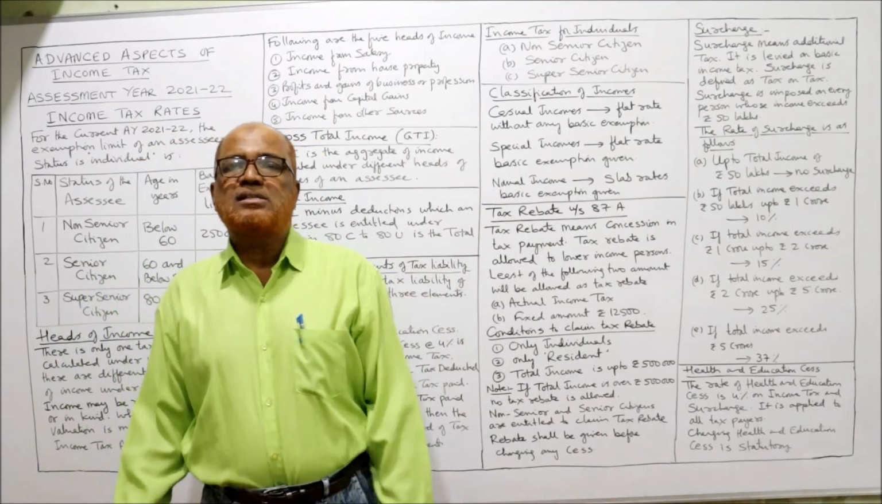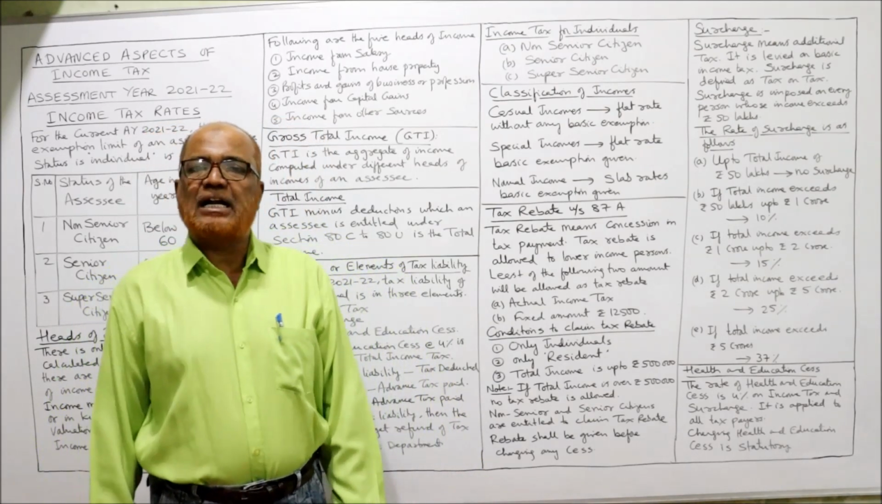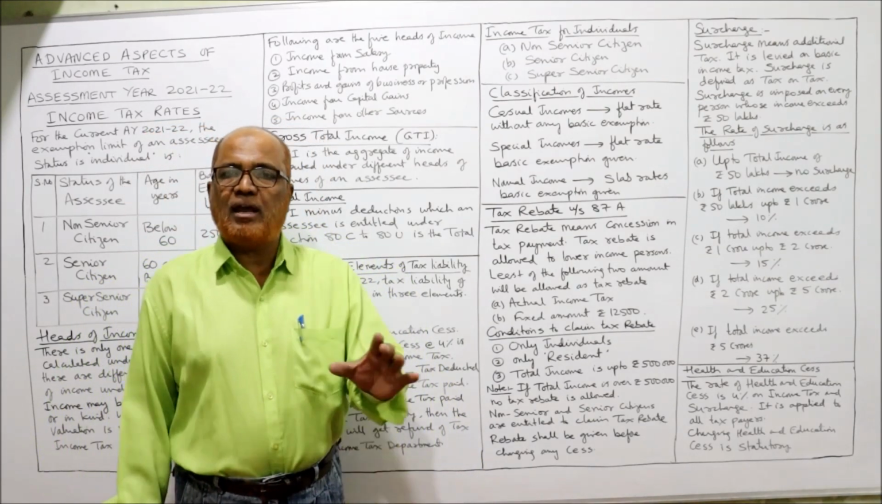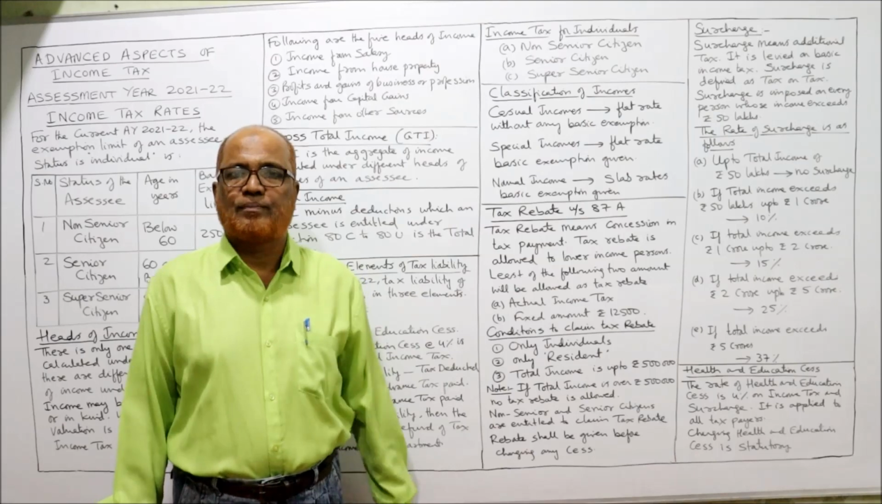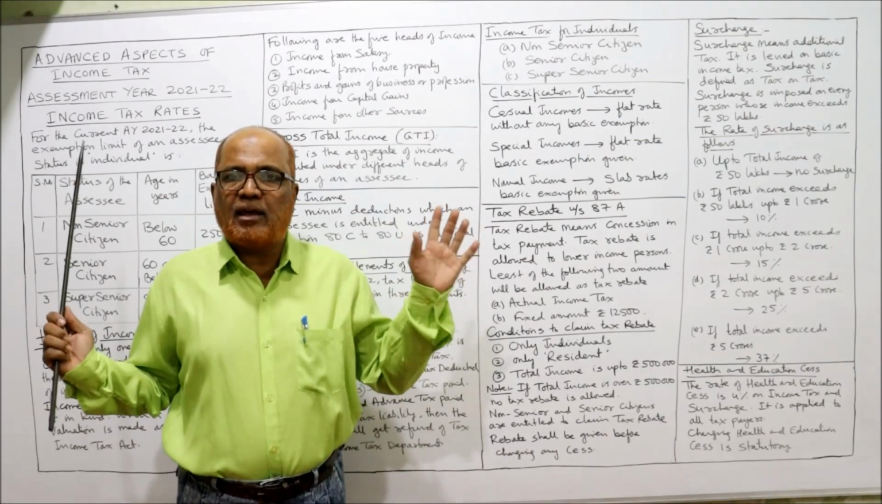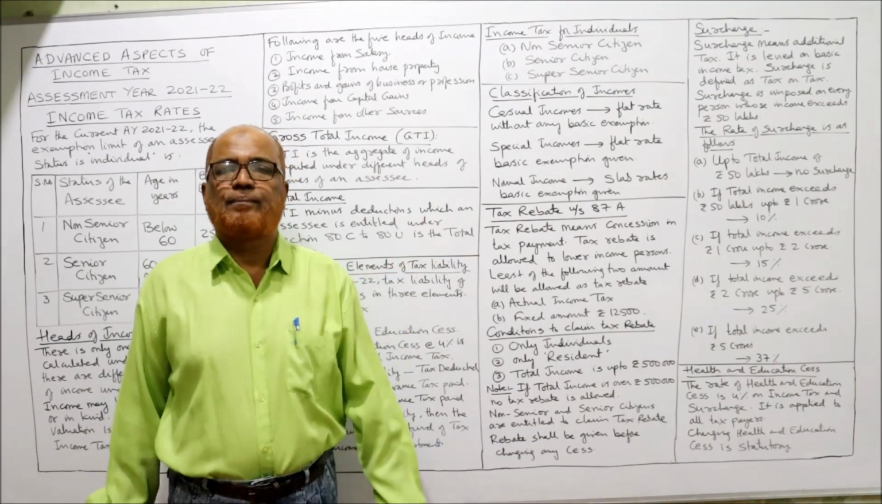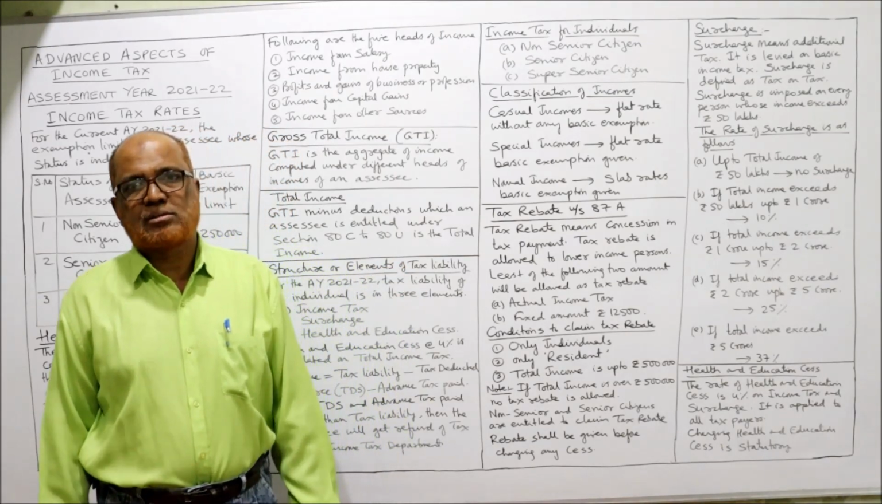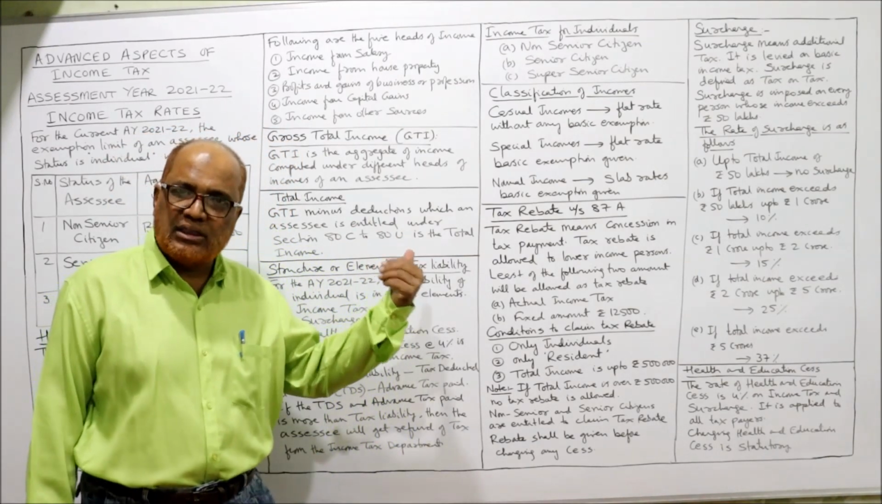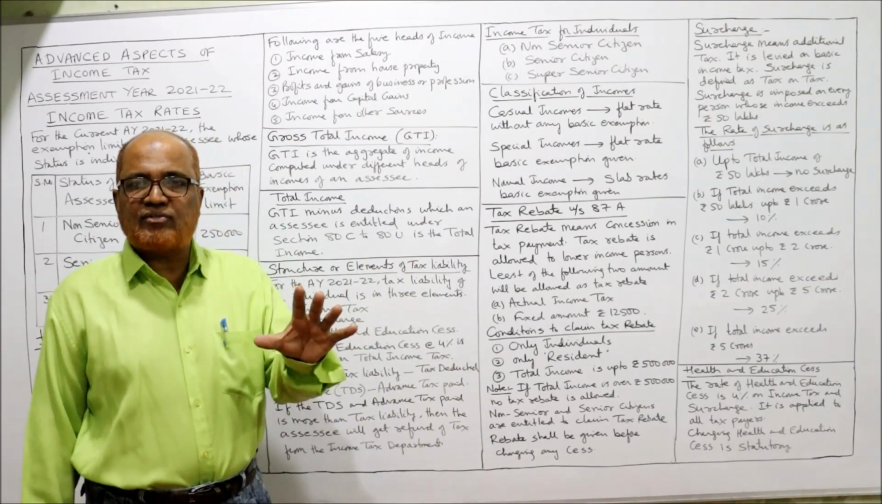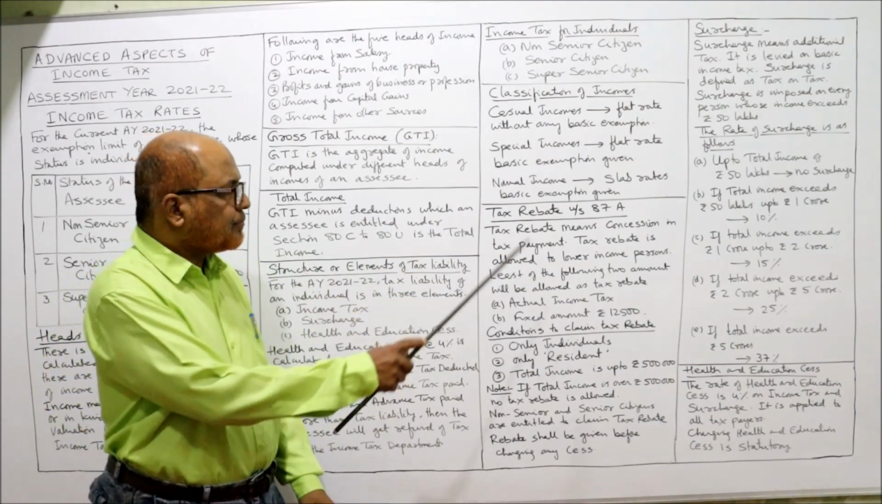Now next topic is tax rebate under section 87A. Very important for the coming problems. All the theory which I am explaining, remember, is very, very important, because without understanding this, you cannot do the problems. Problems are completely dependent on this discussion. So concentrate fully and watch till the end.